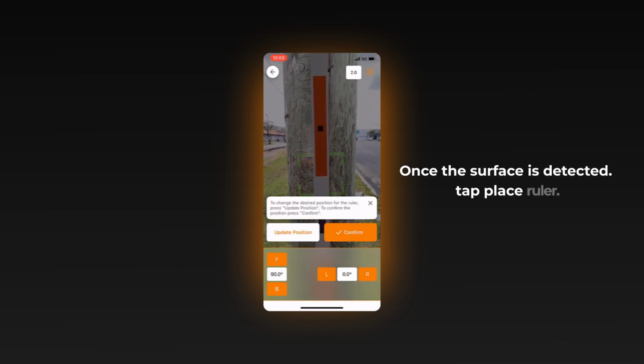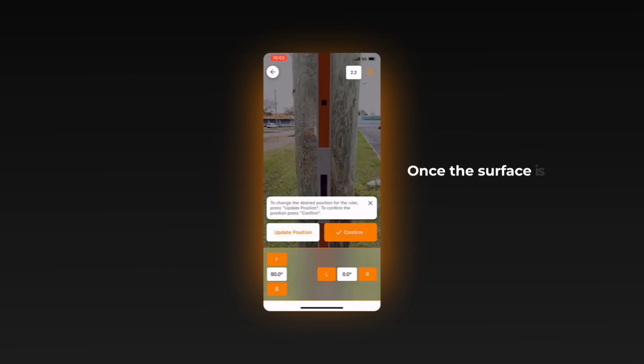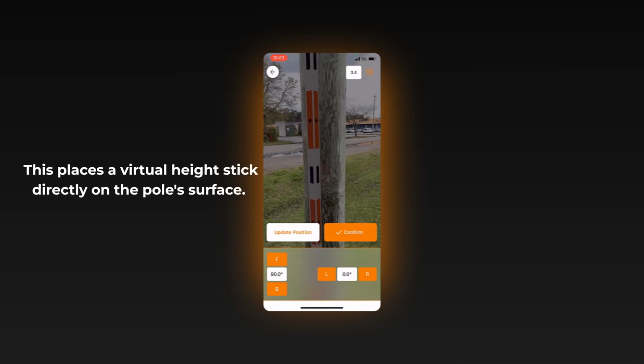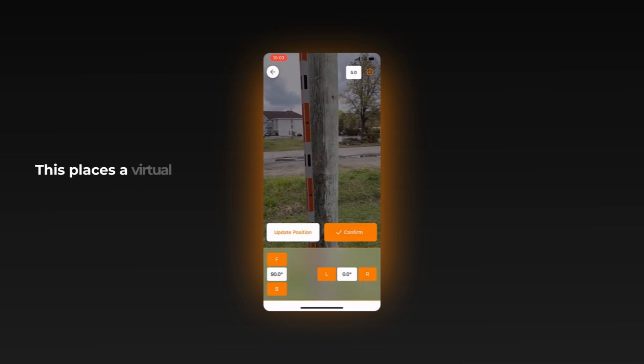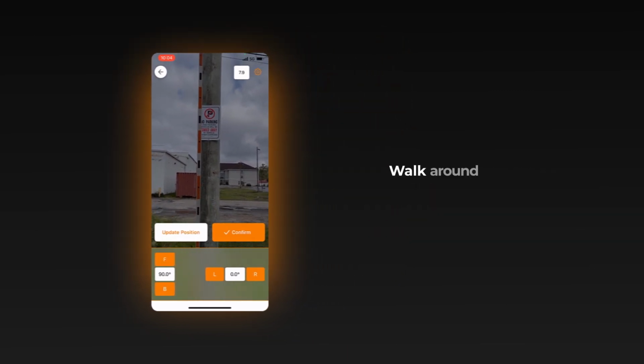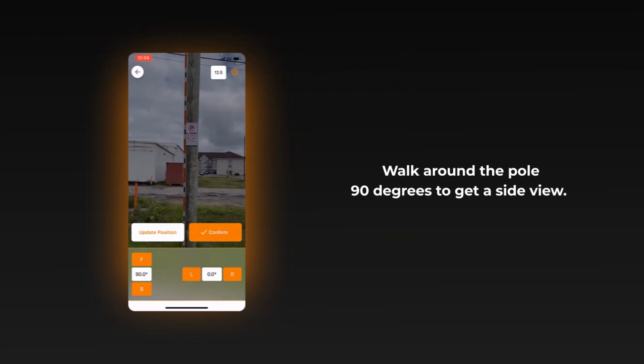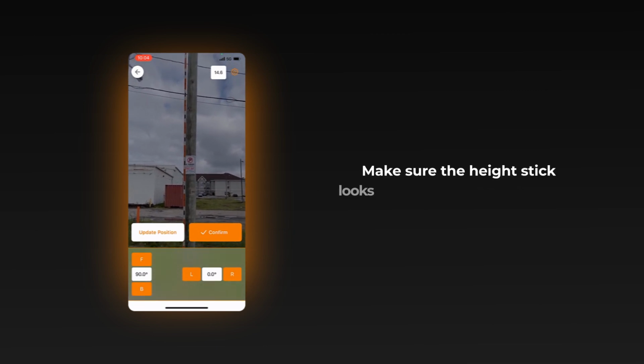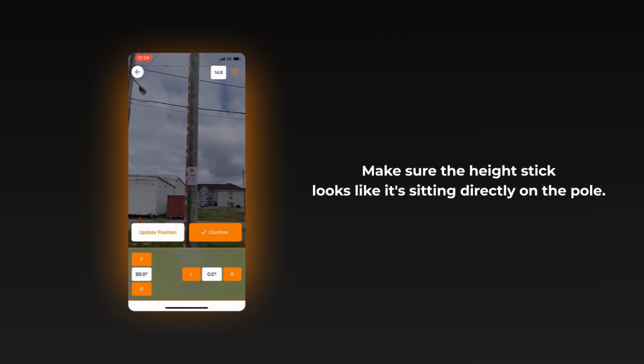Once the surface is detected, tap Place Ruler. This places a virtual height stick directly on the pole's surface. Now it's time to check that it's properly aligned. Walk around the pole 90 degrees to get a side view. Make sure the height stick looks like it's sitting directly on the pole.